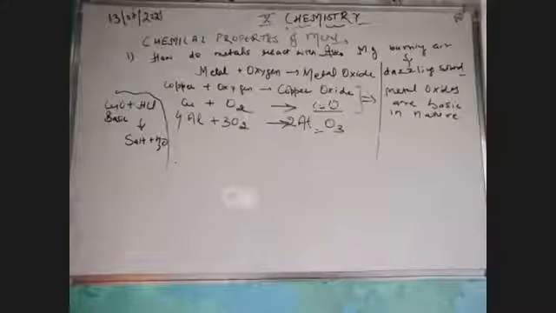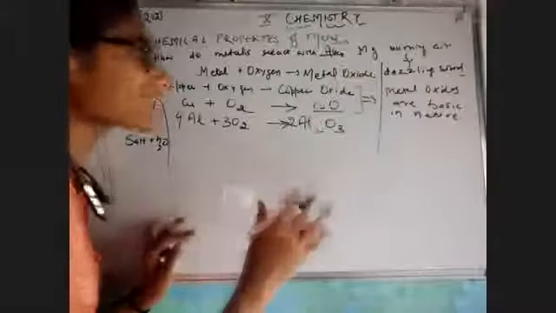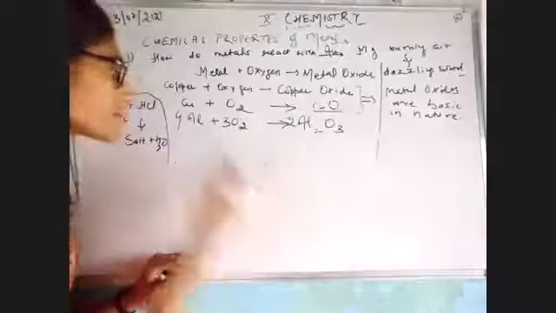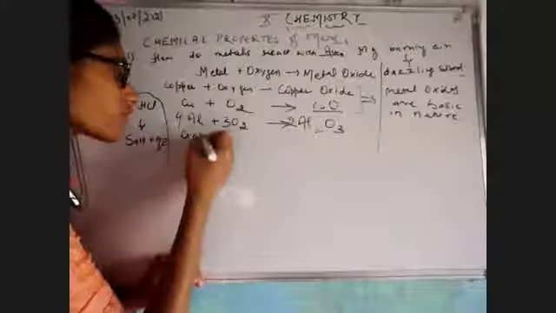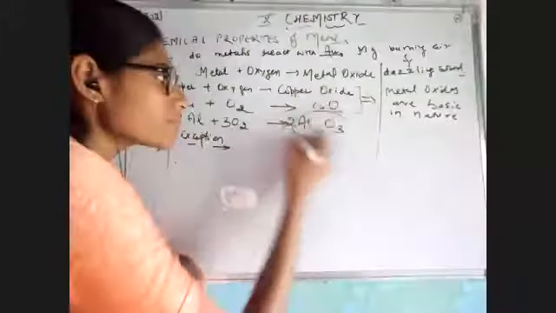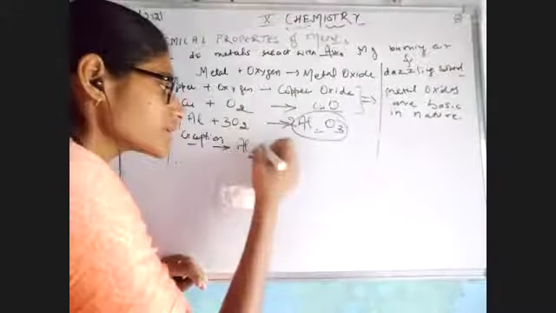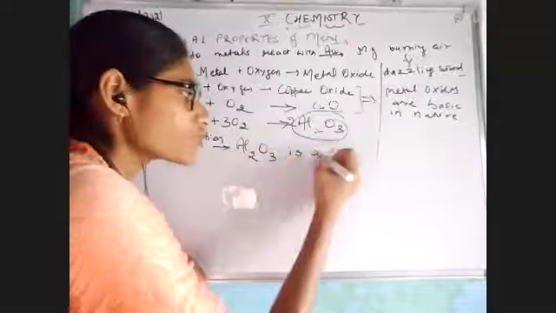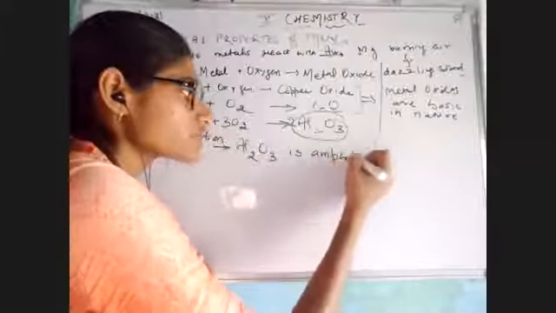Clear? Now, as I have told you, metal oxides are basically basic in nature, but exceptions are everywhere, as I told you in our previous class also. Aluminium oxide, Al2O3, is known to be amphoteric in nature.